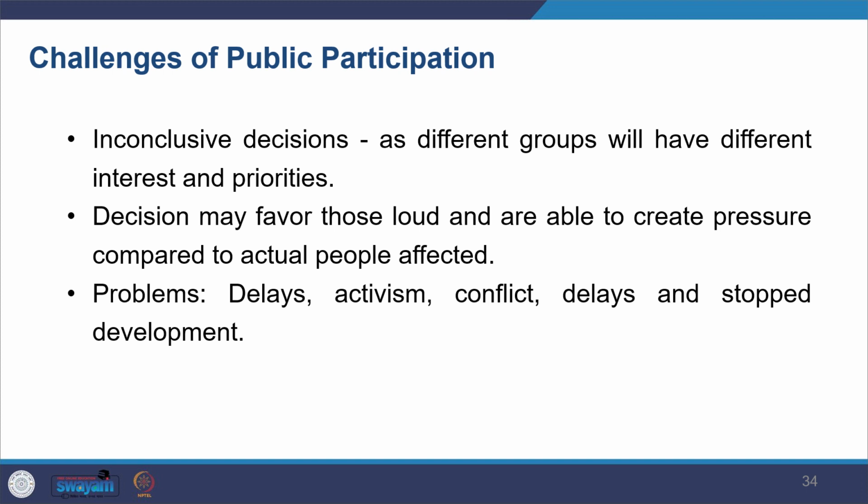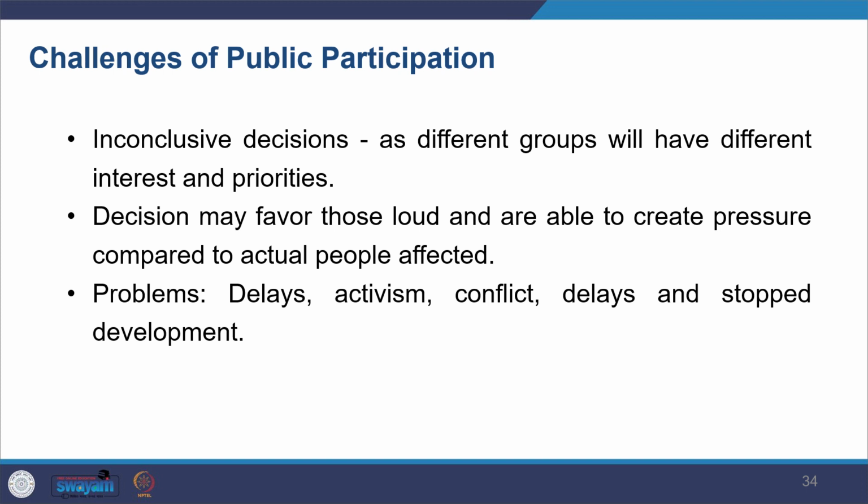Every group might have different interests and different priorities, so that might also cause inconclusiveness in the decision. It is also possible that the decision may favor those who are loud and able to create pressure compared to the people actually affected.